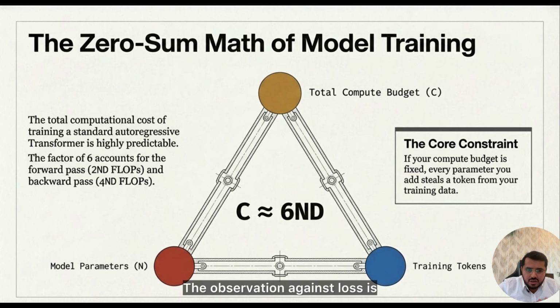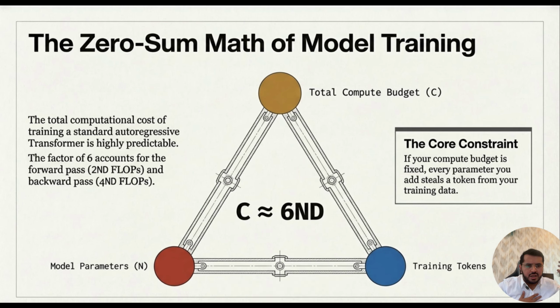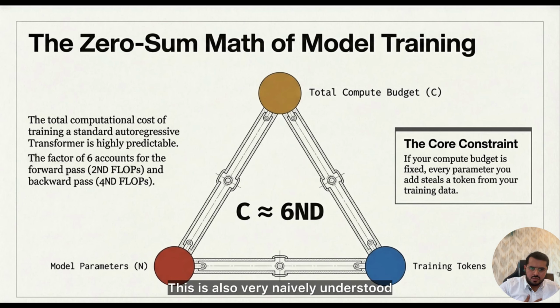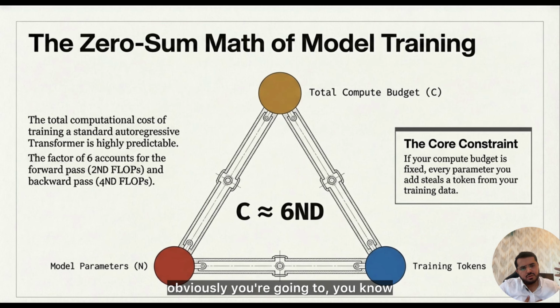The observation against loss is: will the loss decrease if I increase my training tokens, or will the loss increase, or will it stay static? We will see that the loss keeps on decreasing as you increase the amount of data in your training tokens. Now, this is also naively understood: if you increase the training data, obviously you're going to see a decrease in loss.